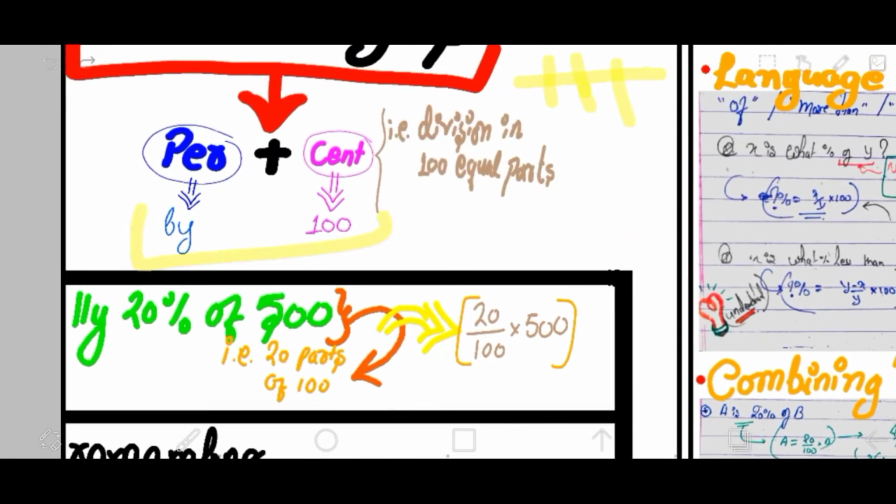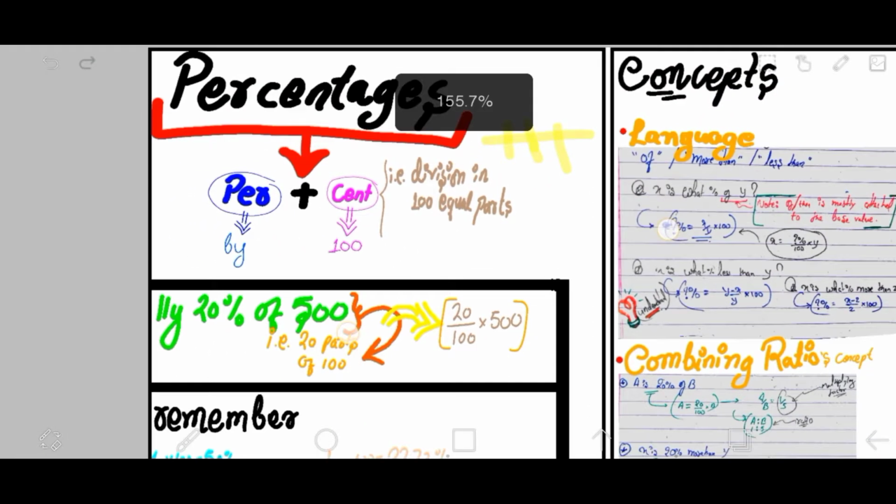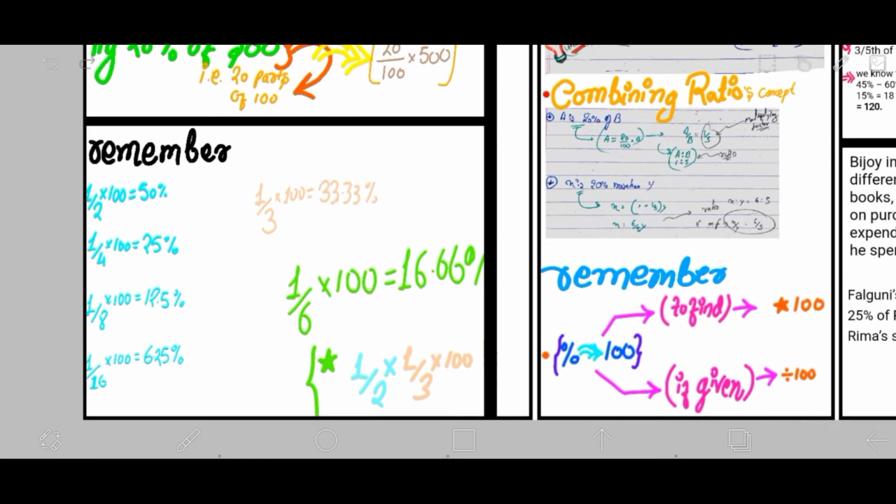As you know, it's by 100. So obviously 20 by 100 into whatever value we have to divide. So it's 20 by 100 into 500. That completes the summary of what the actual thing is about.